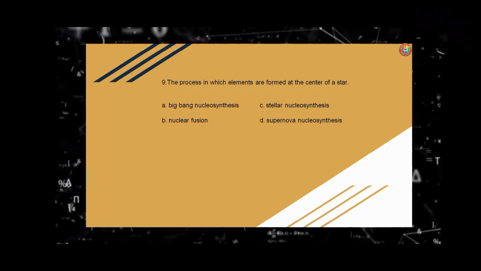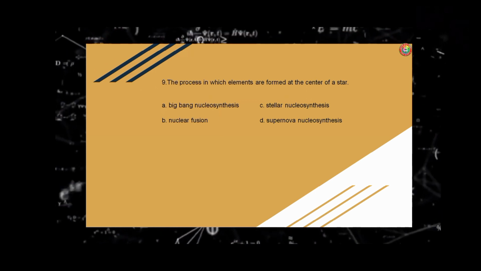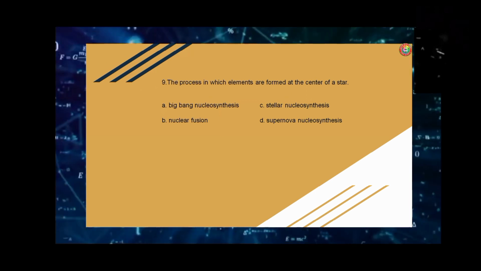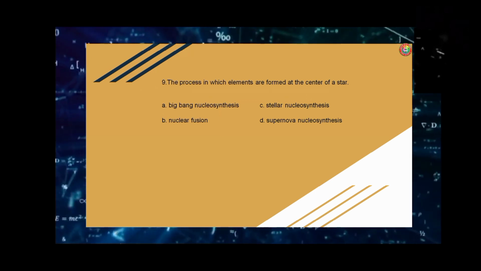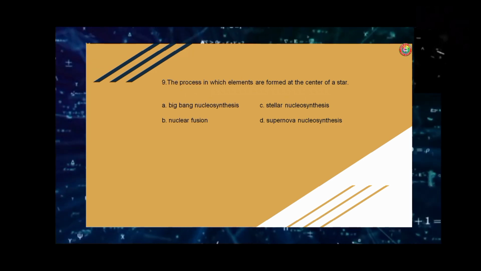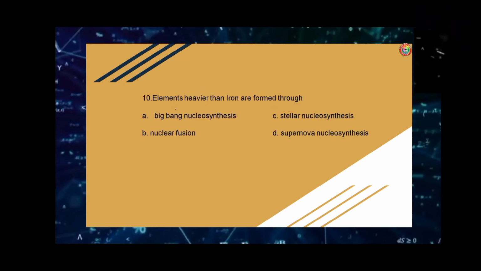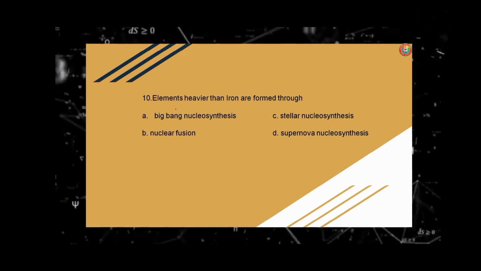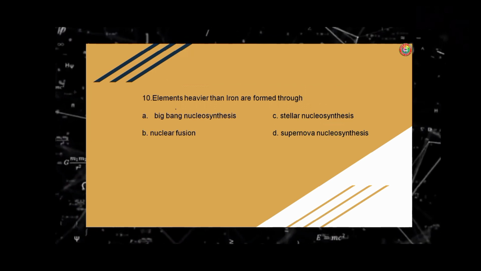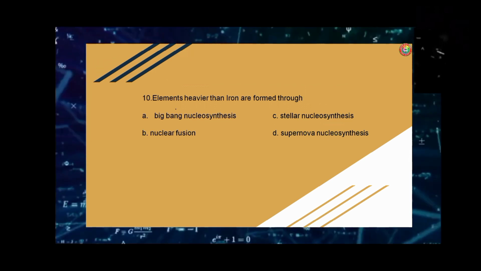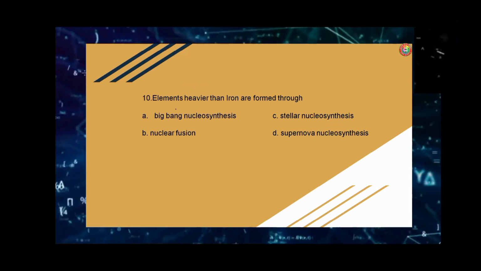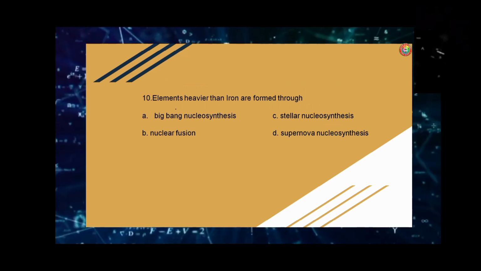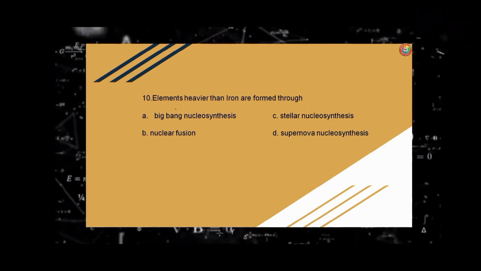Number nine. The process in which elements are formed at the center of a star. A. Big Bang nucleosynthesis. B. Nuclear fusion. C. Stellar nucleosynthesis. And D. Supernova nucleosynthesis. The answer is letter C, stellar nucleosynthesis. Number ten. Elements heavier than iron are formed through A. Big Bang nucleosynthesis. B. Nuclear fission. C. Stellar nucleosynthesis. Or D. Supernova nucleosynthesis. The answer is letter D, supernova nucleosynthesis.